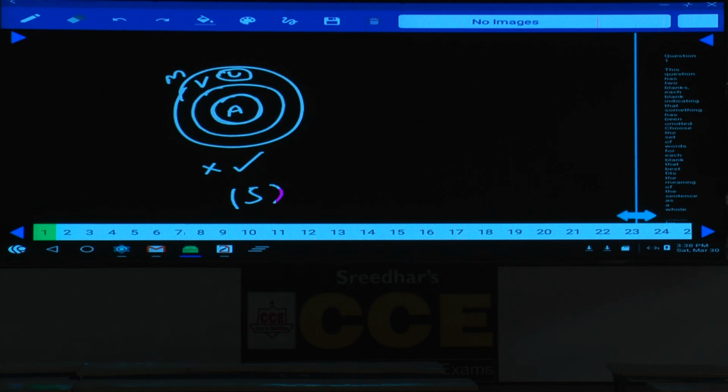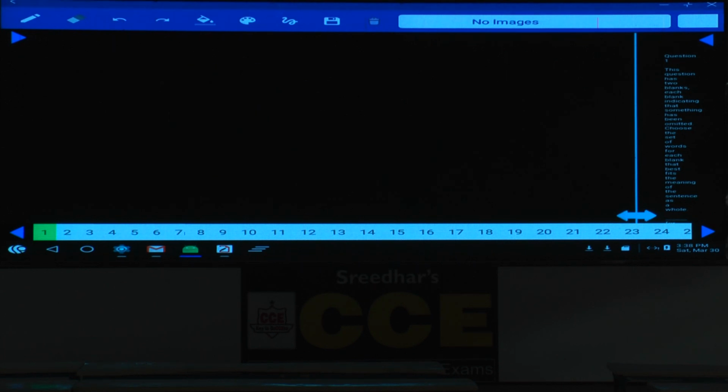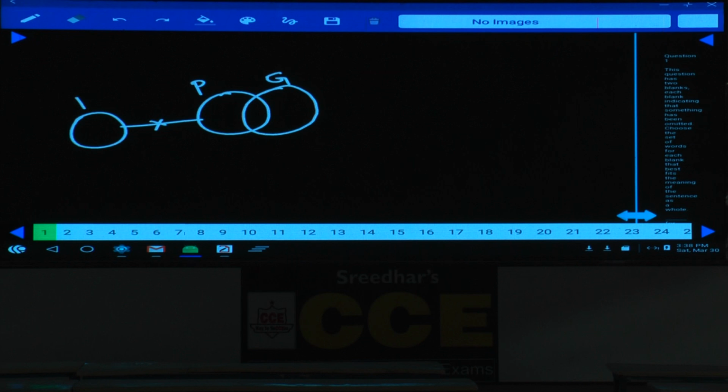Then question number 71. Now in this question number 71, some profits are gains. Some of the profits are gains. We can write like this, some profits are gains. And no profit is a return. No profit is a return means no intersection between profit and return. Some profits are gains, no profit is a return.